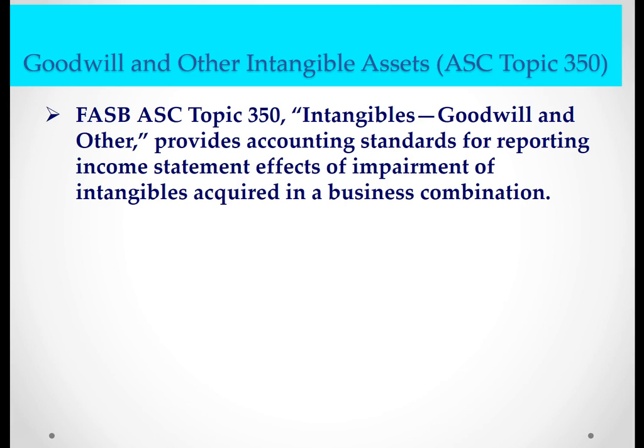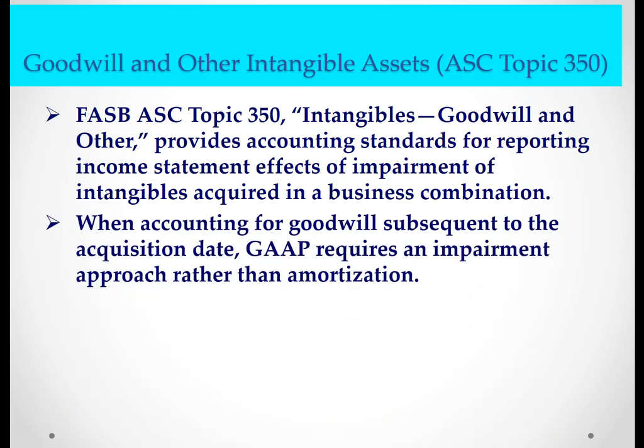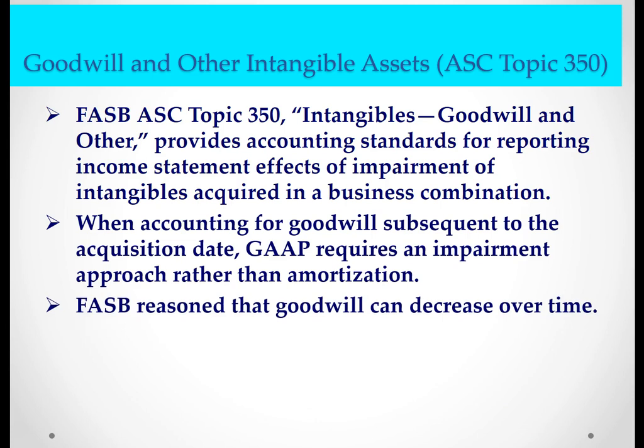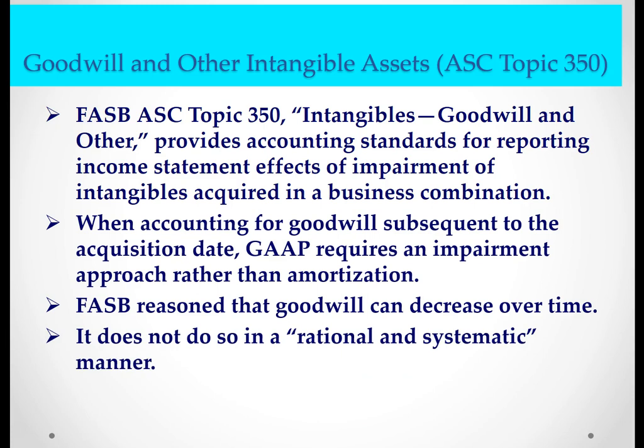FASB Topic 350, Intangibles, Goodwill, and Other provides accounting standards for reporting income statement effects of impairment of intangibles acquired in a business combination. When accounting for goodwill subsequent to the acquisition date, GAAP requires an impairment approach rather than amortization. FASB reasoned that goodwill can decrease over time. It does not do so in a rational and systematic manner.